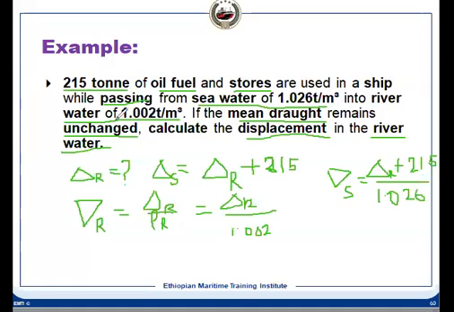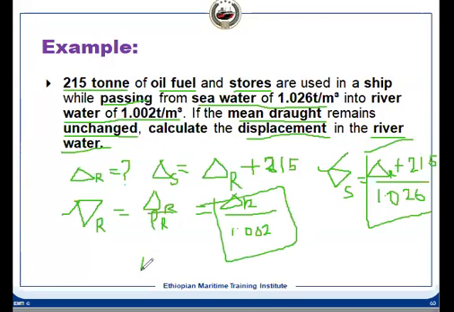Here the mean draft has no change. What does it mean? These two values are the same, so we can equate them and find out delta R. Is it clear, everybody?